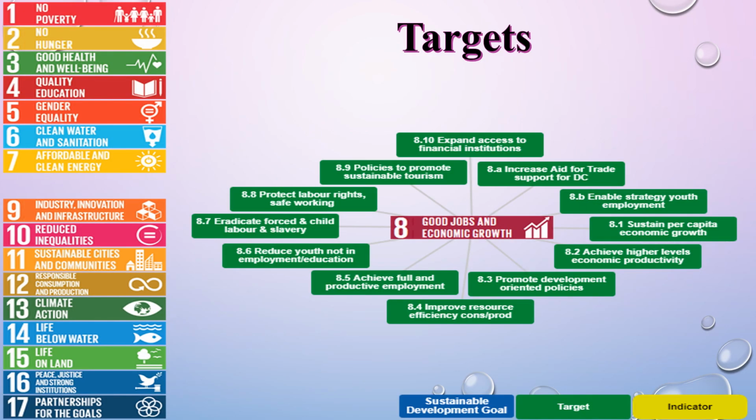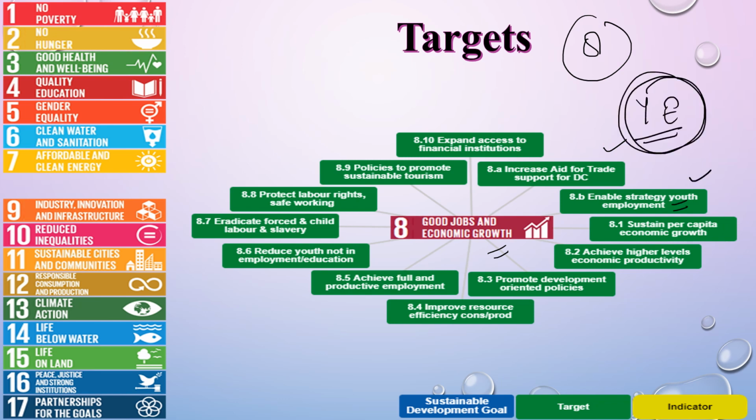What are the targets? Firstly, we'll get to know the targets for this eighth goal, that is good jobs and economic growth. Increase aid for trade support, enable a strategy for youth employment. Youth employment is very necessary, so we need to achieve this by this goal. Sustain per capita economic growth, achieve higher levels of economic productivity, promote development oriented policies, improve resource efficiency, achieve full and productive employment, reduce youth not in employment or education, eradicate forced child labor.